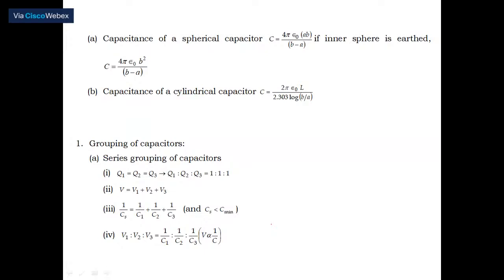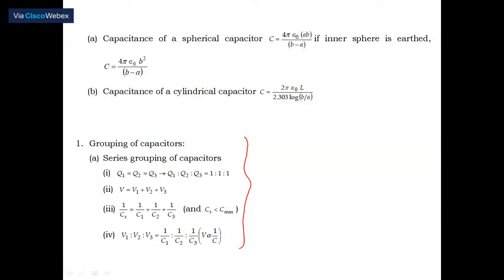So, most important thing, we have come across what is called grouping of capacitors. Why do we want to group capacitors? We want to get a required value of capacity. Required value means we want something like 10 microfarad. Then how many capacitors connected in series or parallel are required to do this? Therefore, we have to study grouping. Why? We are unable to manufacture a 10 microfarad capacitor directly.